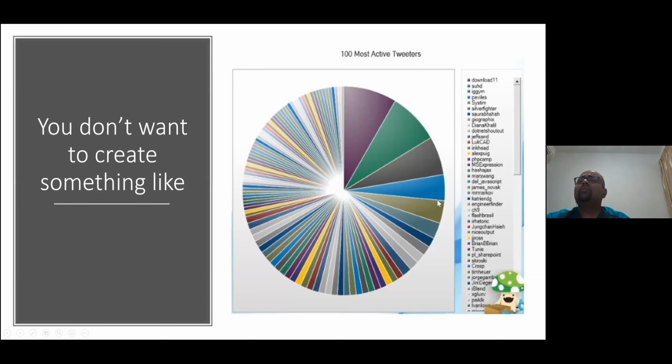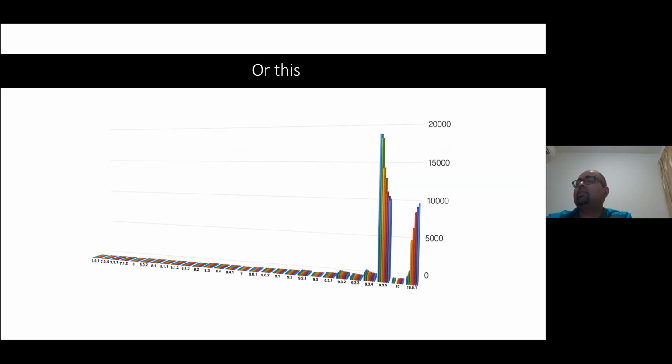But definitely you don't want to create something like this, right? This is again a pie chart. Everyone uses pie charts, but based on the data volume you have to decide which is the best chart that you want to use. So a pie chart is not good for this one. Or similarly, this is a 3D chart. That's why I mentioned you should avoid 3D charts. You will not get anything right out of it. So that is how you should avoid this kind of graphs as well.